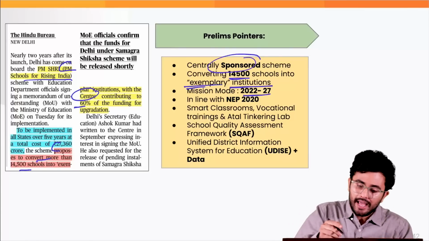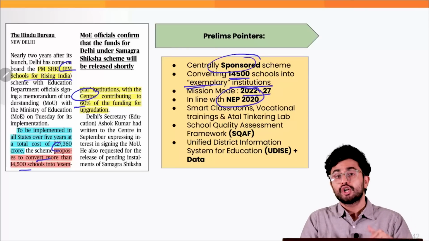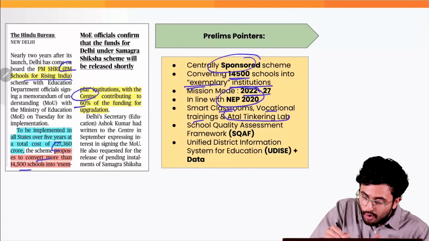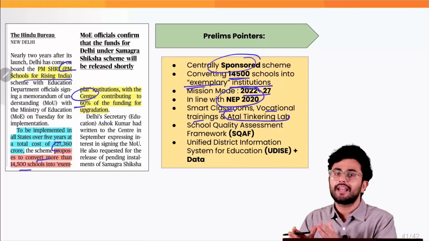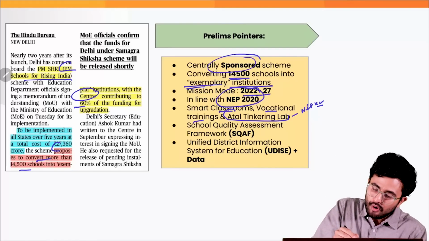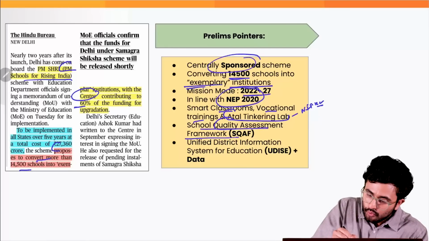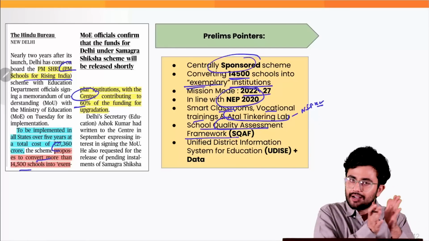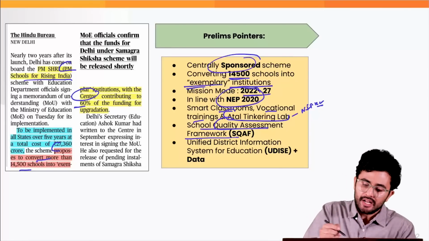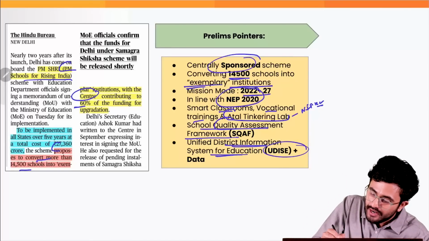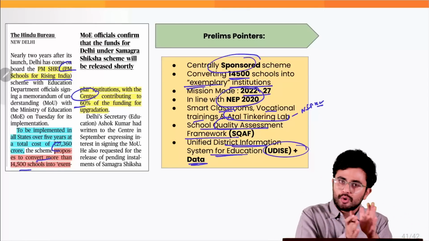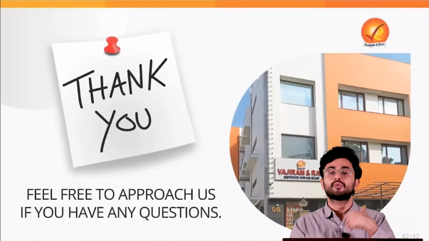The idea, in line with the National Education Policy of 2020, is to create smart classrooms, to provide vocational training, to promote innovation through Atal Tinkering Labs, which have been launched by Niti Aayog, correct? Also, there will be a quality assessment of these schools under the School Quality Assessment Framework, as well as a competitive mechanism which will be created among the various schools in the district through the Unified District Information System for Education or UDISE plus data. So remember these salient features related to your PM-SHRI scheme. You guys can use this in your mains answer when you're writing about education.